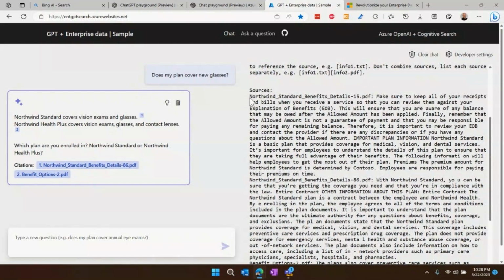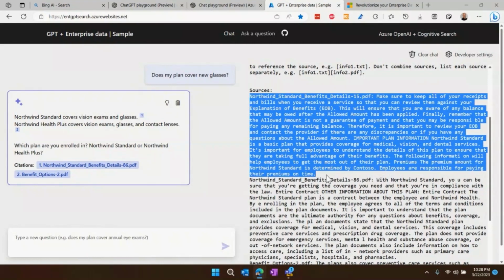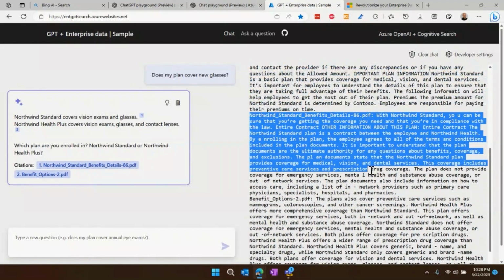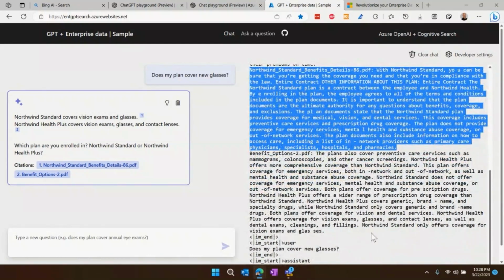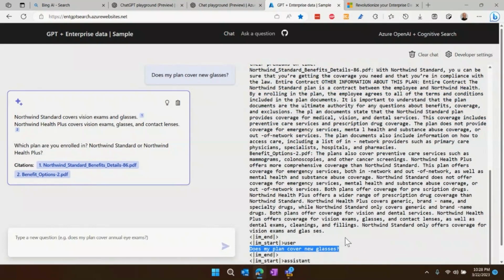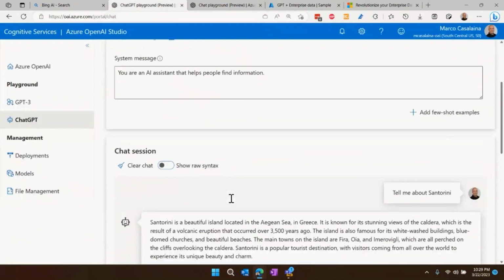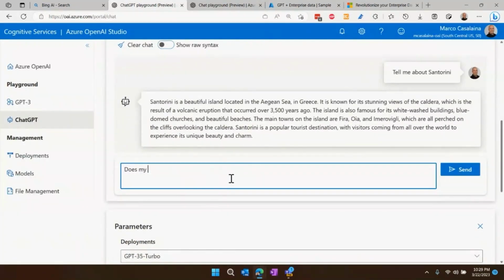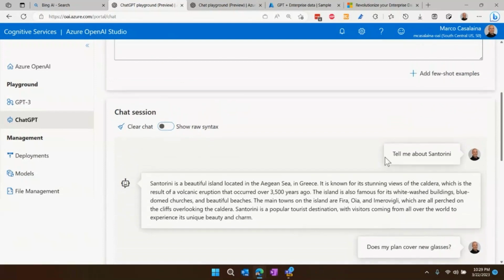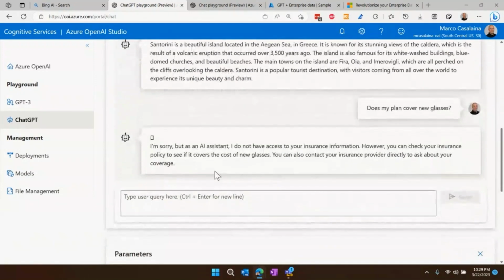And then right into the prompt itself, we are injecting the data that it looked up. These are the pieces of documents that it found, and we're giving this directly to ChatGPT. And finally, underneath all of that is my little question: does my plan cover new glasses? So ChatGPT by itself could not possibly answer this question without this data grounding. In fact, if I go back into the raw ChatGPT and I say, does my plan cover new glasses? That is going to give me a nonsensical response because it has no idea what I'm talking about. I'm sorry. At least it knows it doesn't know.